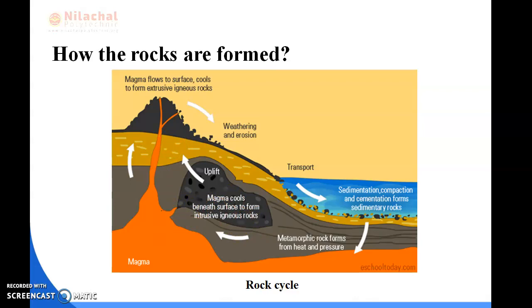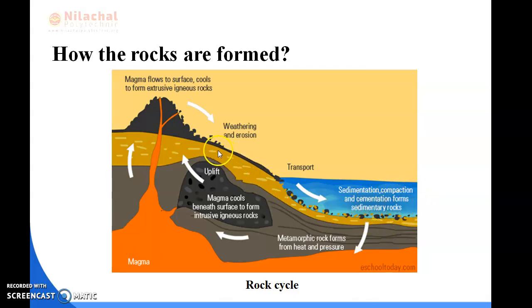Then comes sedimentary rocks. Okay, sedimentary rocks, after the igneous rocks are formed, then after the weathering or weathering agents, I have told you: rain, flowing water, wind, frost. These are the weathering agents. When the rain, flowing water, wind flows here, it transports to a layer and forms sedimentation, compaction and cementation, and the sedimentary rocks have been formed.